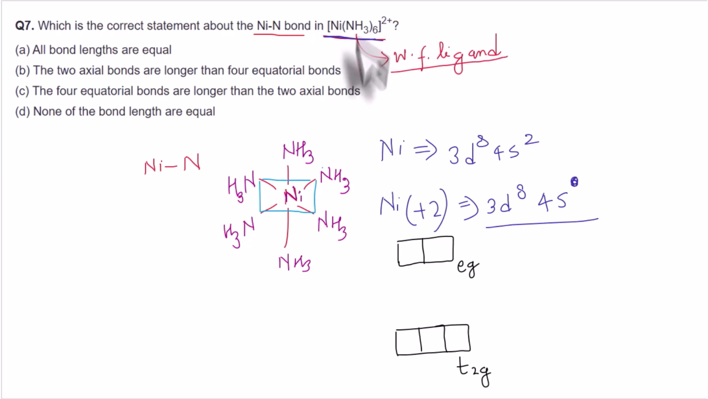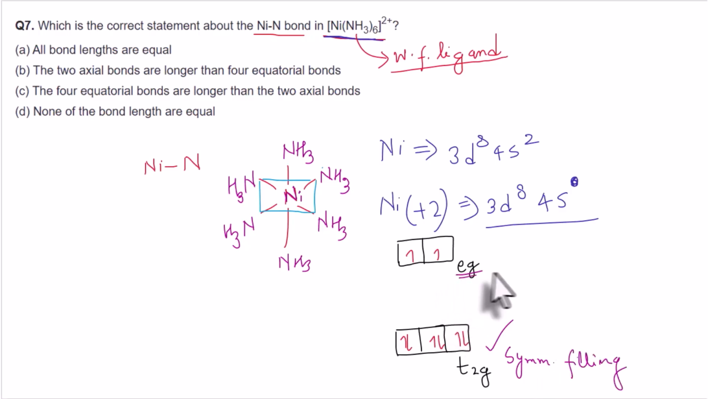That means this complex is a high spin complex, and because of this there will be no pairing of the electrons. So the filling will occur following Hund's rule, each orbital containing 1 electron first: 3, 4, 5, and then pairing will start, 6, 7 and 8. Now after filling these electrons, we have to check whether they are symmetrically or unsymmetrically filled. So t2g has 3 orbitals and 6 electrons. So this is symmetrical filling of the t2g orbitals.